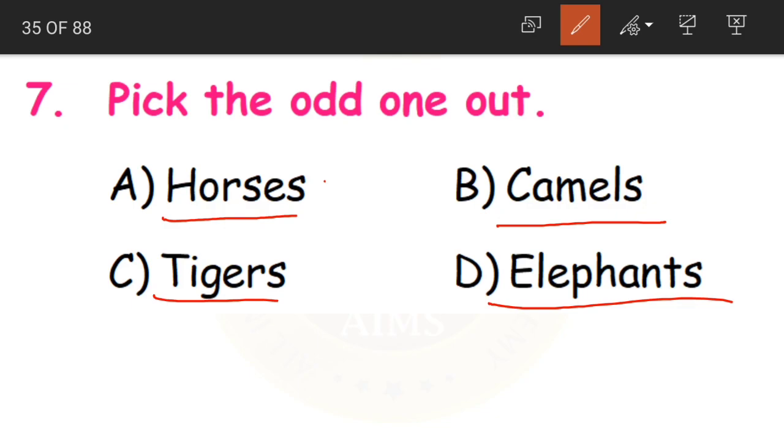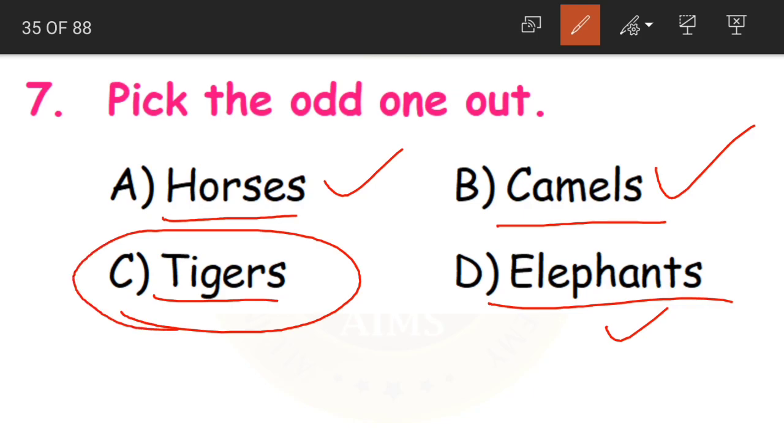Transportation, we are going to use even some animals for transportation. So we use animals for carrying people and also for carrying goods from one place to another place. In that category, we use horses, we use camels and we also use elephants. They are going to transfer people or goods, but we do not use tigers for transportation.